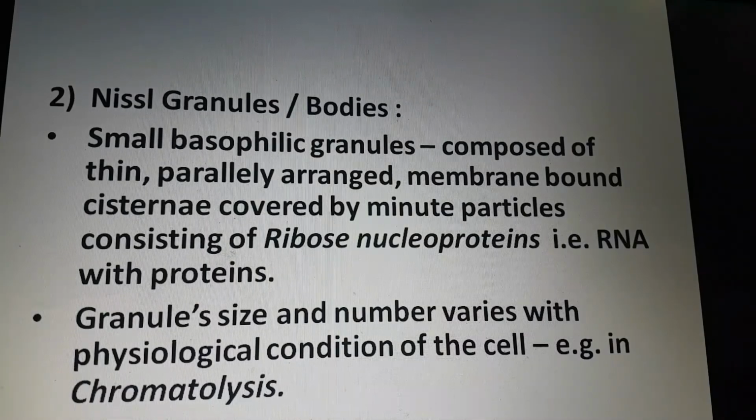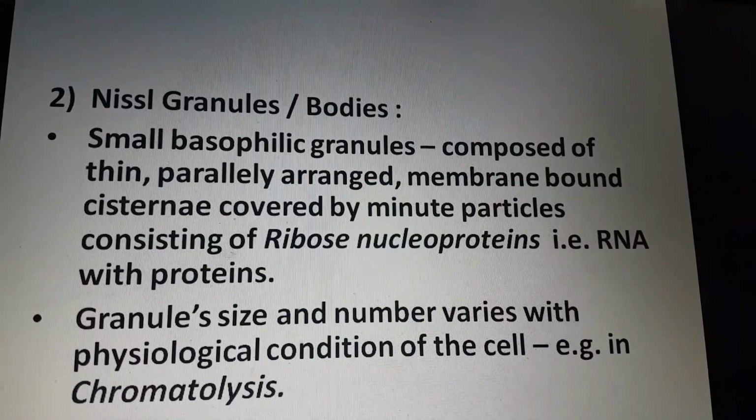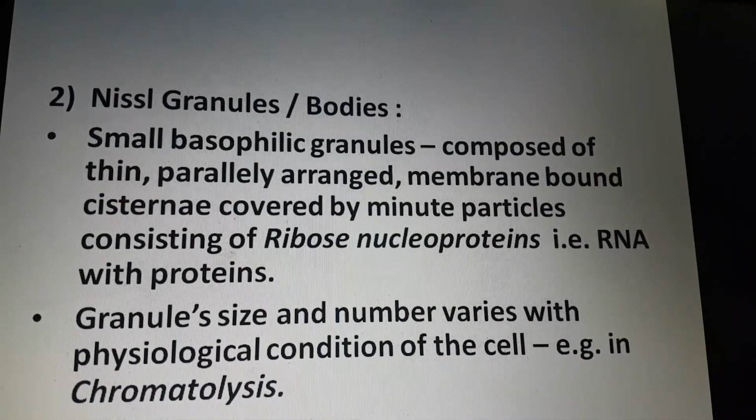If we talk about Nissl granules, which are also called Nissl bodies, these are small basophilic granules or bodies composed of many thin, parallelly arranged, membrane-bounded cavities or cisternae, which are covered by many minute particles consisting of ribonucleoproteins, that is, RNA with proteins. So these bodies are concerned with the synthesis of proteins in the neurons.